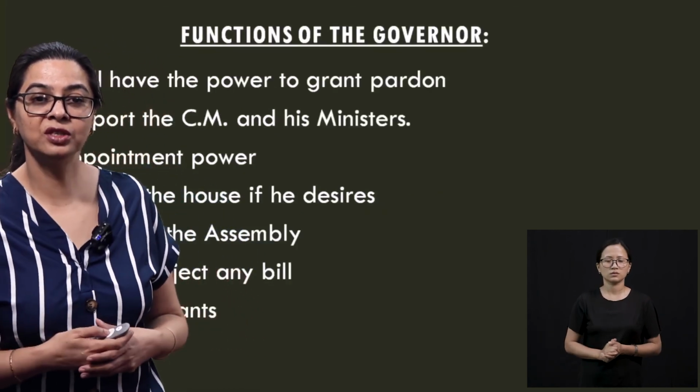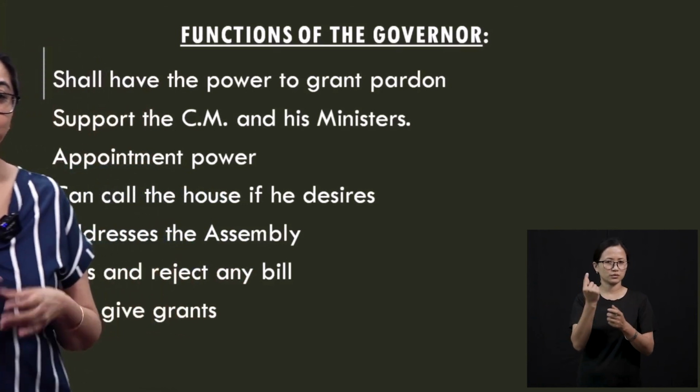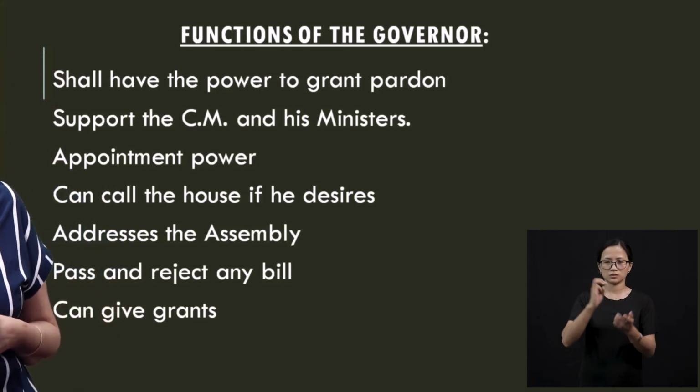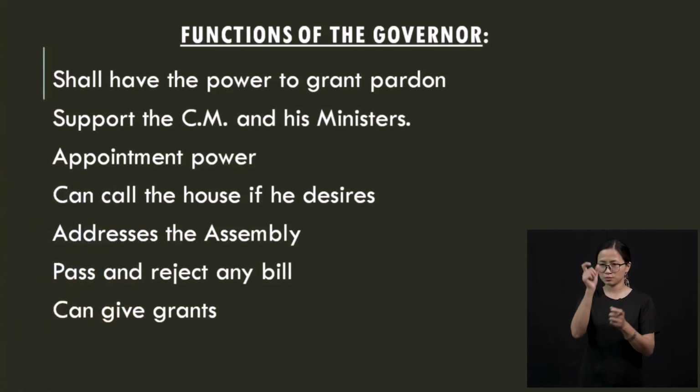Alright, so these are the functions. He has the power to grant pardon. He needs to support the Chief Minister and his ministers at all times. He can call the house if he desires, but most of the time, he calls the house only on the advice of the Chief Minister. When the assembly meets for the first time, in the first session, he needs to address the assembly, and when he is addressing the assembly, remember, whatever the Chief Minister and the government has asked him to read, that is what he is supposed to read.